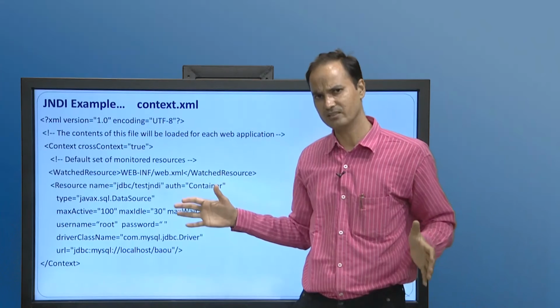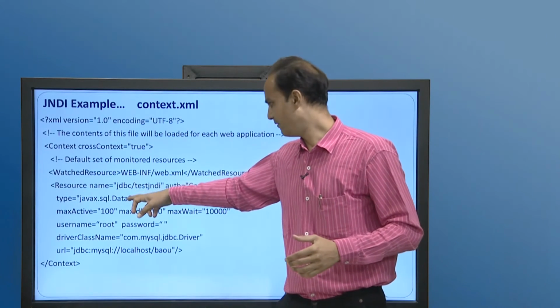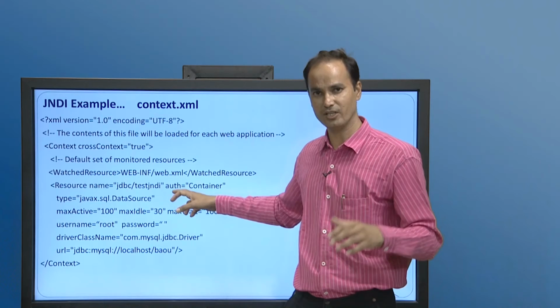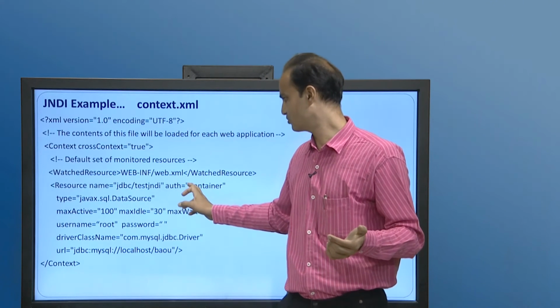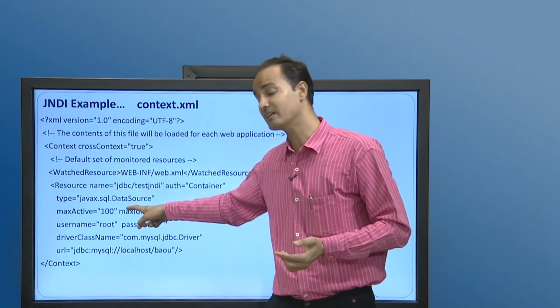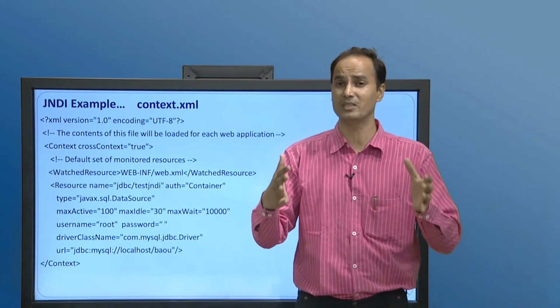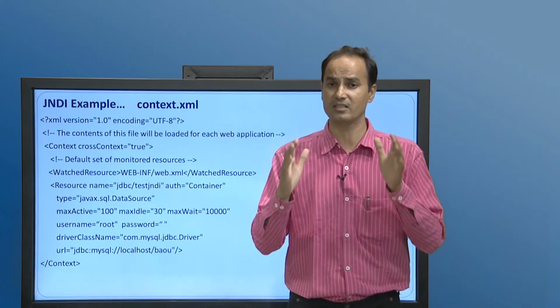Authentication is at the container level. Type is javax.sql.DataSource, as we are using a data source, and we have to mention that. Another attribute is maxActive equal to 100, which means at a time you can allow a maximum of 100 database connections.